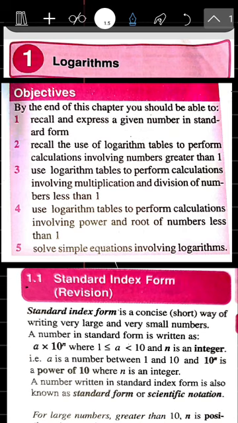According to the scheme for our first week, we are discussing logarithm in mathematics. Welcome to SS2. I'm going to explain everything about logarithm for you in the first week. I will be treating everything about logarithm for senior secondary school. Are you ready to join us in the class?